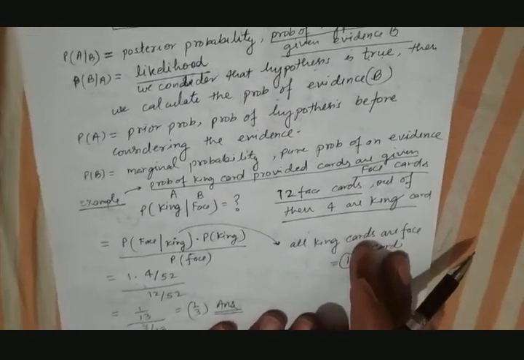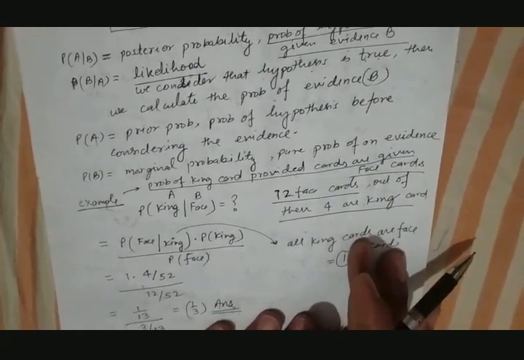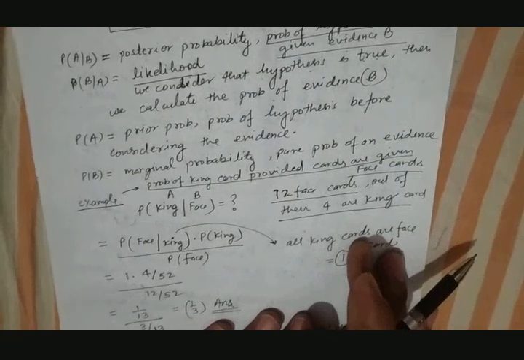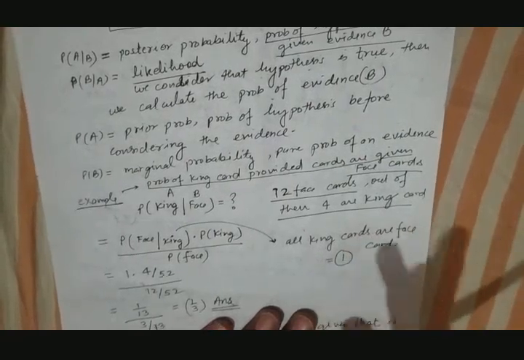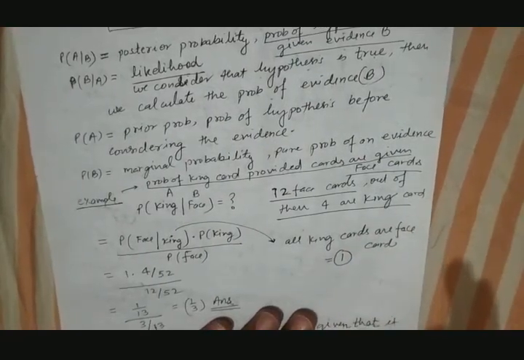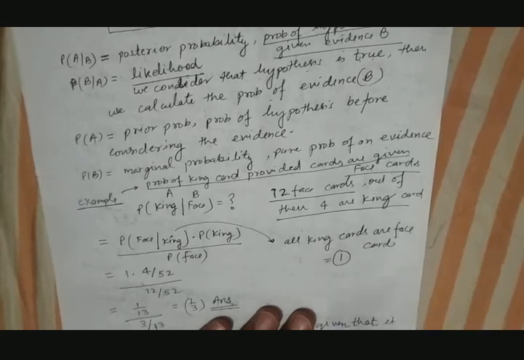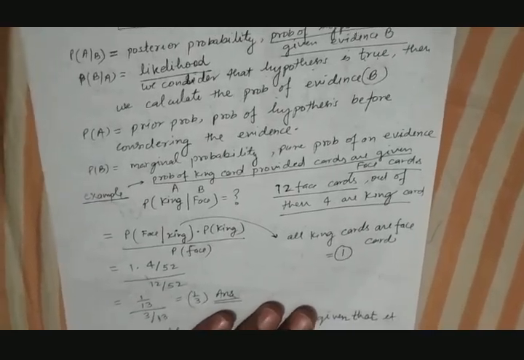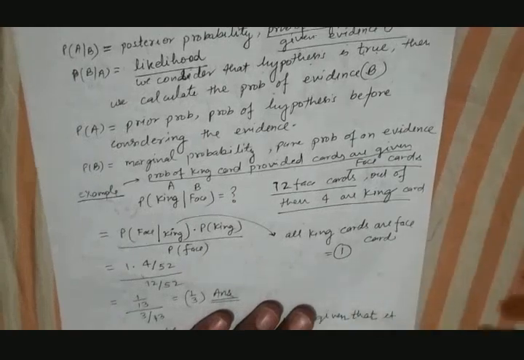For example, we have playing cards. We know that there are 52 cards. Out of those 52 cards, there are 12 face cards. Examples of face cards are kings, queens, jacks.